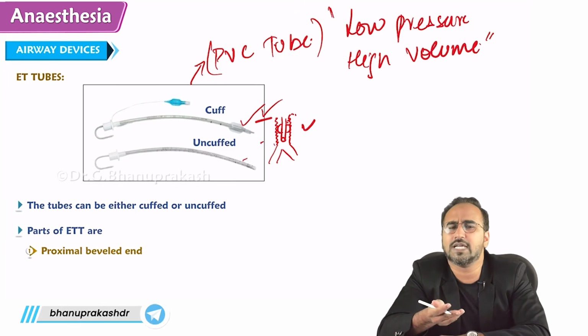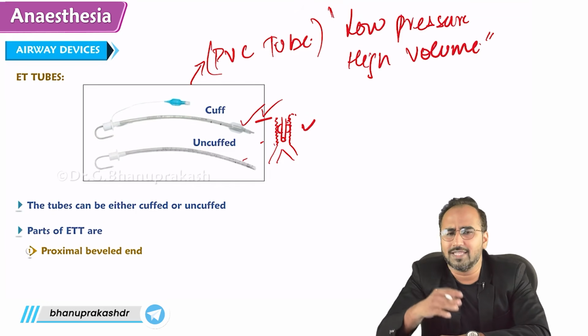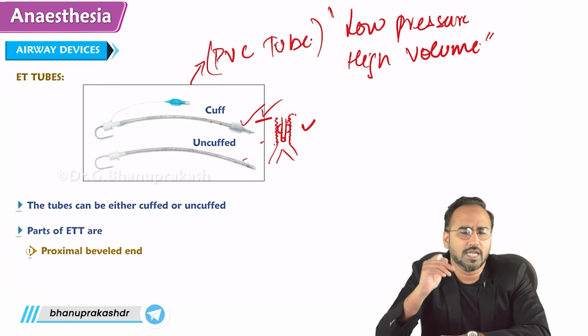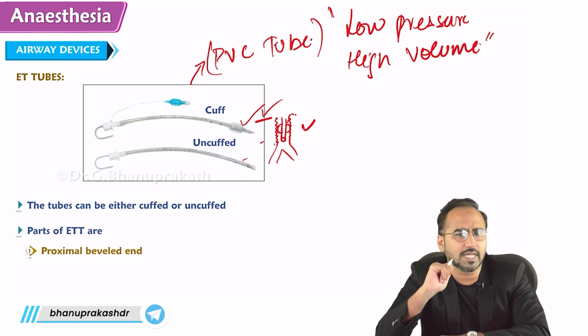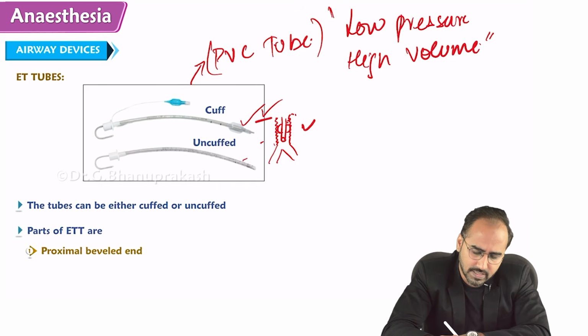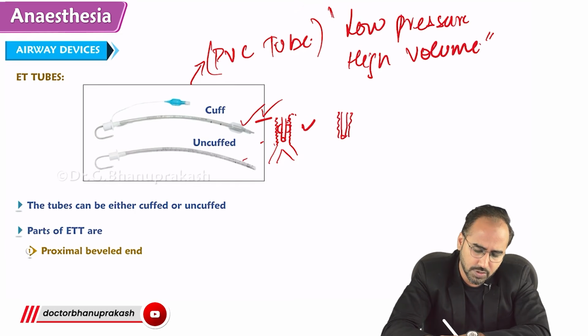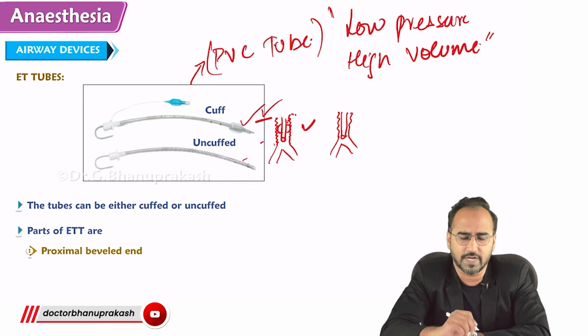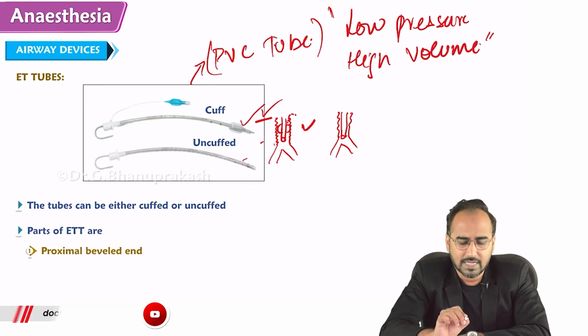I'll give you an example. There is a child and there is an adult. In which person will you go for a cuffed endotracheal tube? Cuffed means with cuff. Uncuffed means this is a trachea and you are using this tube and it is fitting into the trachea.